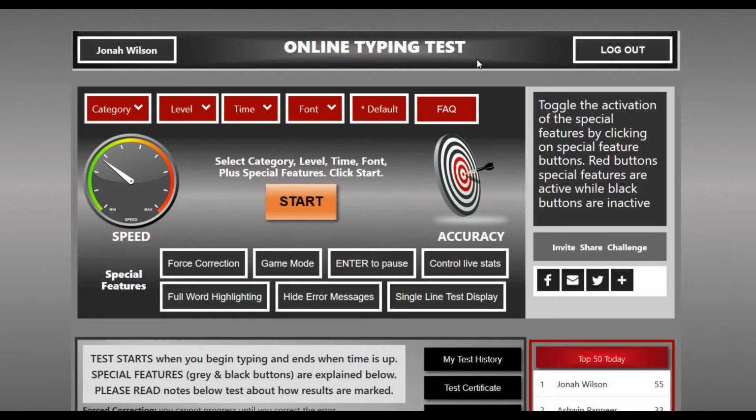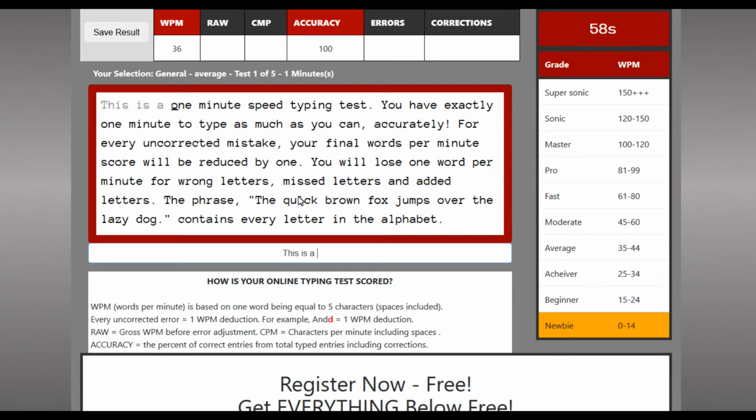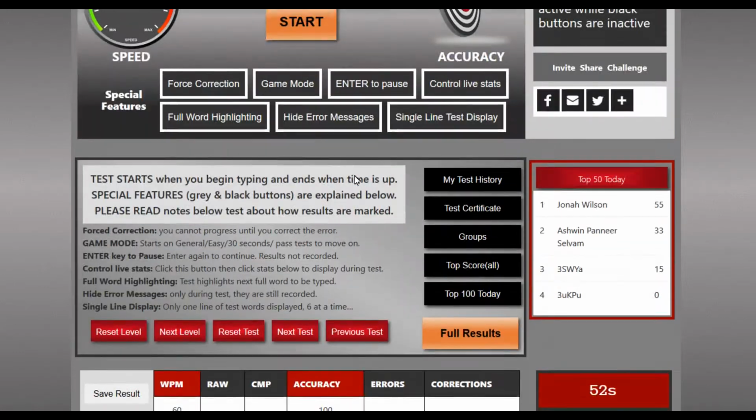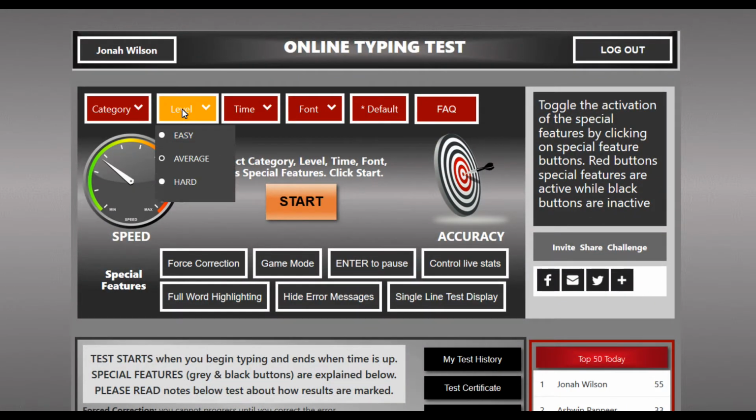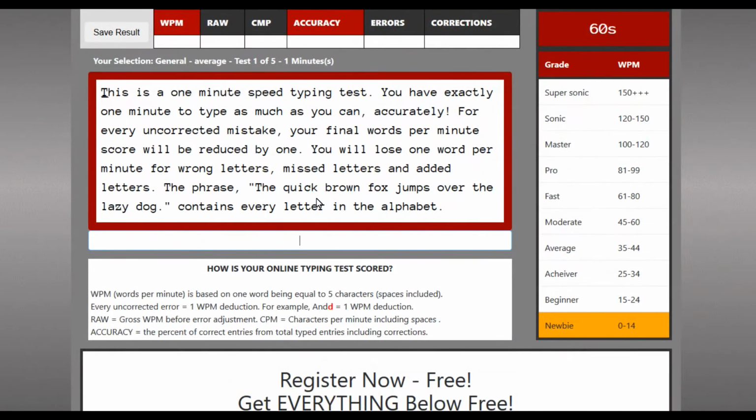In less than 5 seconds, you could be up and doing your first test as a guest user. Just click Start and begin typing by copying the text that will be displayed in the text box that you'll be taken to. If you've got an extra 10 seconds to spare, you might like to customize your test before you start by selecting from category, level, time and even font size. Then once you've made your selection, click Start and begin typing.